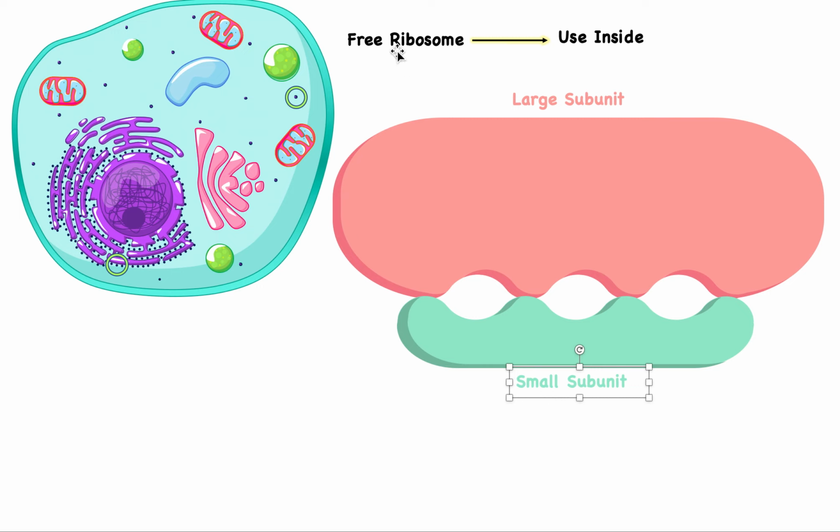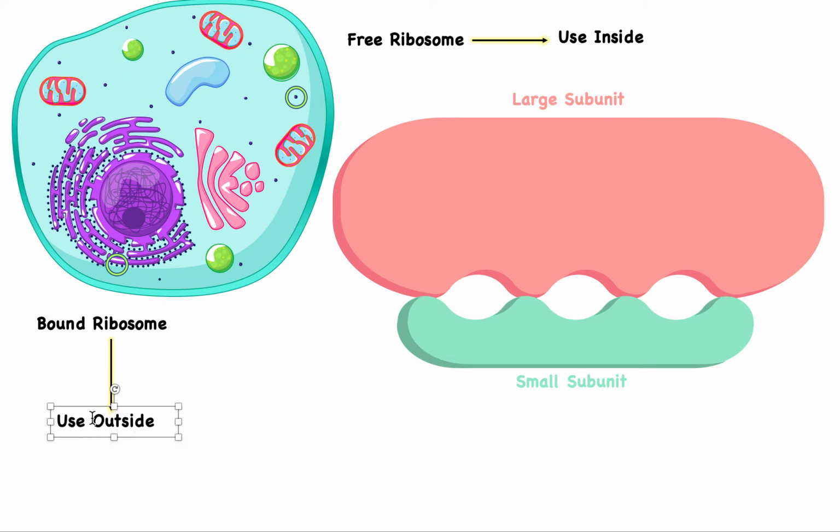Now, I said ribosomes can be either free, and whenever these free ribosomes synthesize a protein, this protein will be used inside the cell. Whereas these right here are called bound ribosomes because they are bound to the rough endoplasmic reticulum. Whatever proteins these bound ribosomes make will be destined for outside of the cell. So let's say this ribosome makes a protein, that protein will be sent to another cell outside of this cell. Okay, so that's important to know.